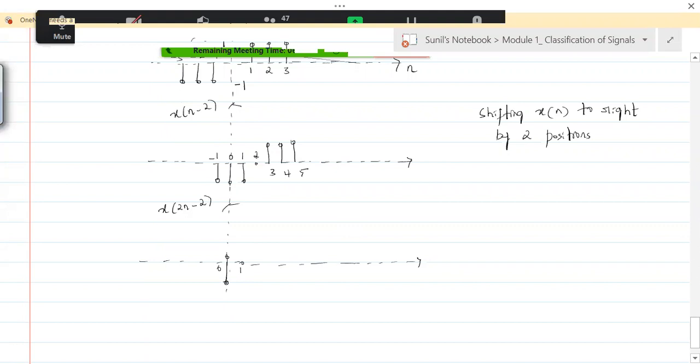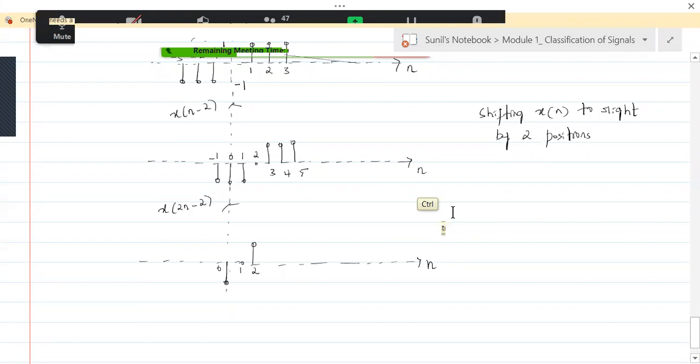The sample at 3 will come at 1.5. 1.5 is not there. That is gone. The sample at 4 should come at 2. So this is what it is. This is how it is going to look like. And the sample at 5 should come at 2.5. 2.5 is not there. So that sample is also lost. Okay. So this is what x of 2n minus 2 looks like.